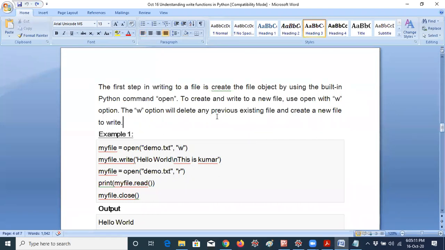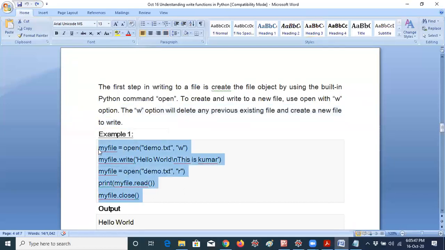The W option will delete any previous existing file and create a new file to write. For example, here you have to specify one file name, and this file name should not be there in our directory. If it is there, those contents will be deleted and a new file will be created. So that is the meaning of the W option deleting any previous existing file. You have to take care about your file names. Whenever you are giving a file name, give a name that does not exist in your local directory, because that file data will be deleted automatically and it will not ask you any question.